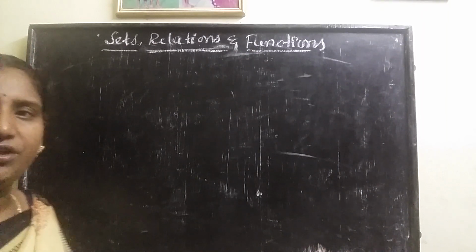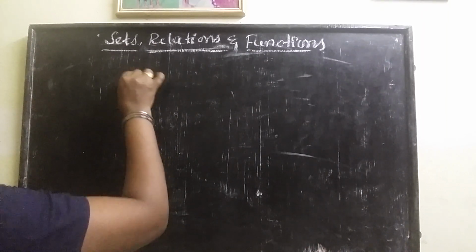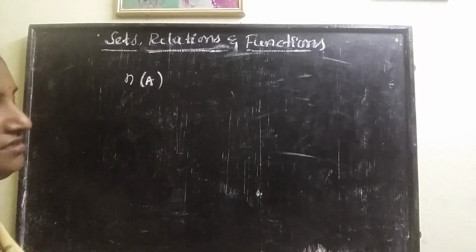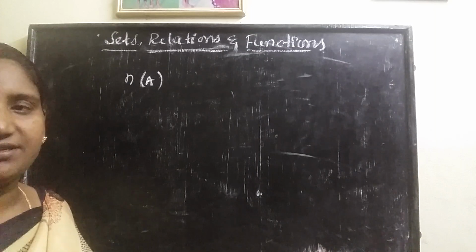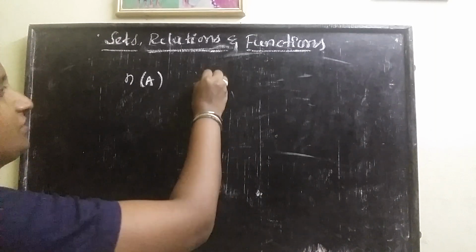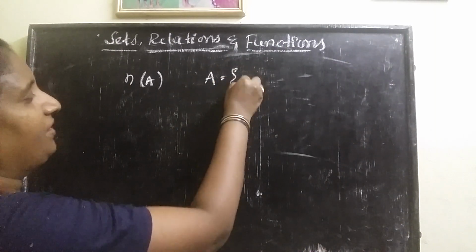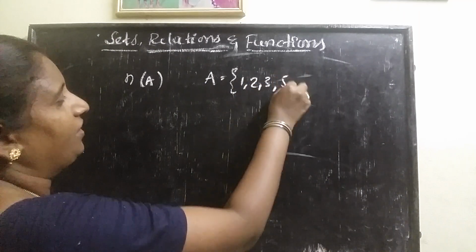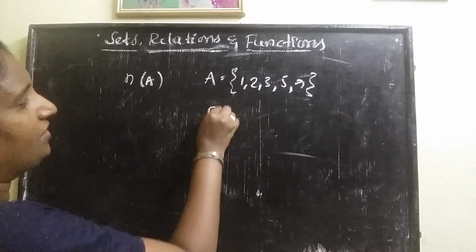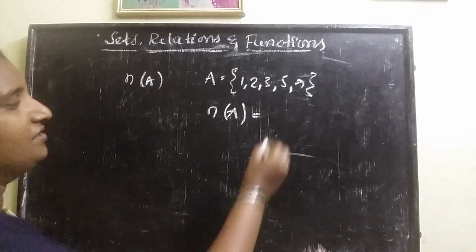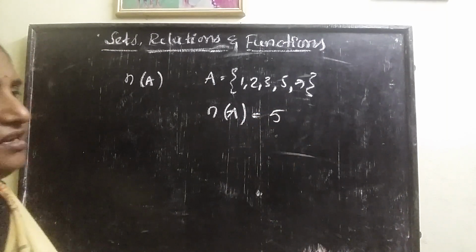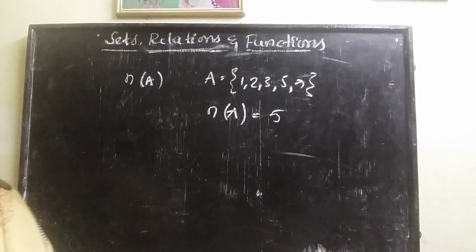the cardinality of a set. Cardinality of a set, n of A. Cardinality of a set means the number of elements in the set. Suppose a set A contains the elements 1, 2, 3, 5, 7, then what is n of A? n of A means the cardinality of this set. How many elements are there in this? 5 elements are there. That's why n of A is 5.